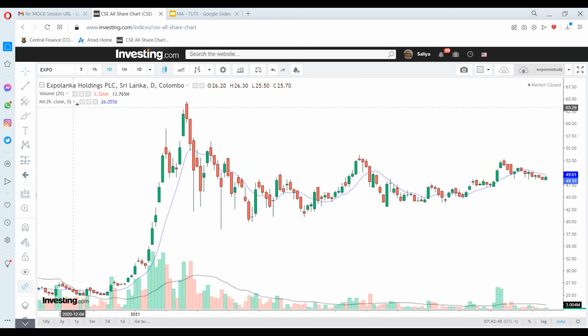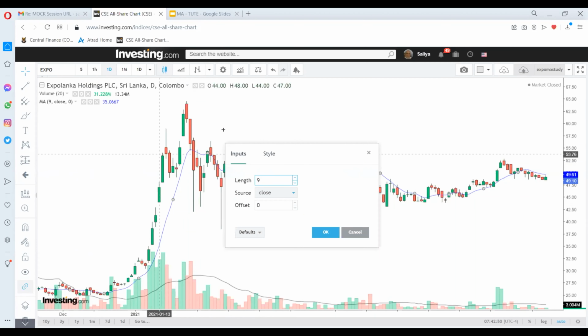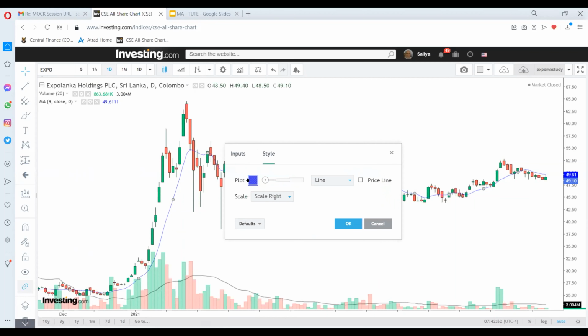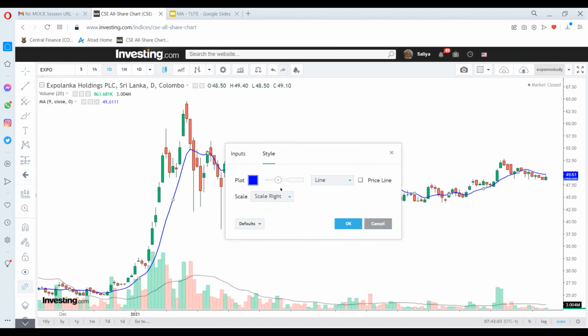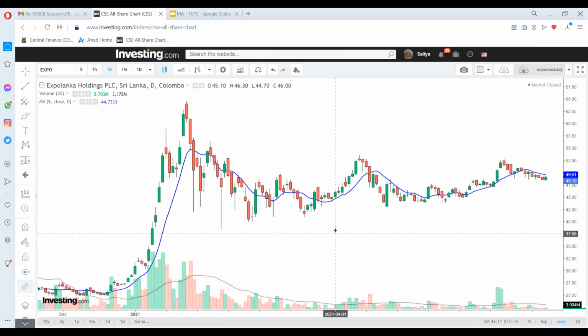And let me make this line a little bit visible by bringing it to the actual color and also the width. Let me enlarge it, thicken it a little bit further, like this. So you can see it now.